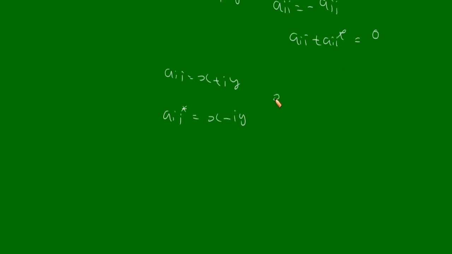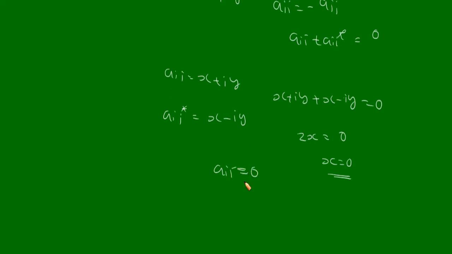So x plus iy plus x minus iy is equal to 0, or 2x is equal to 0. So x is equal to 0. Now when x is equal to 0, our number Aii is a purely imaginary number. This condition can also be satisfied if Aii is equal to 0.